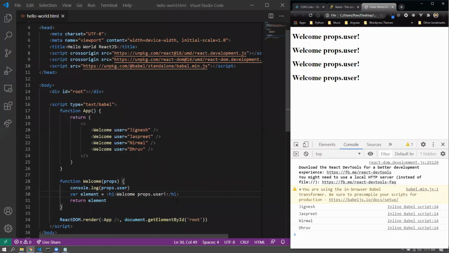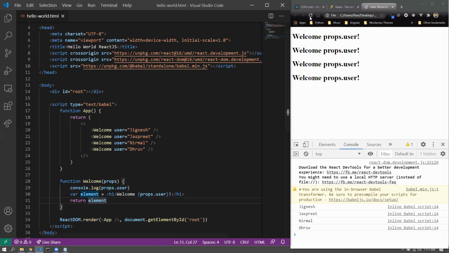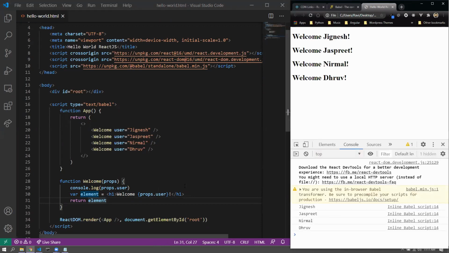All right. And then some of you might be familiar with the concept of interpolation. If you want to go for displaying the value, I should interpolate it. This is how you interpolate in React: single curly brackets. In Angular, it is double curly brackets. Yep, the expression syntax as well. That's correct, Jignesh. So if I reload, you can see that now you get all the names displayed.